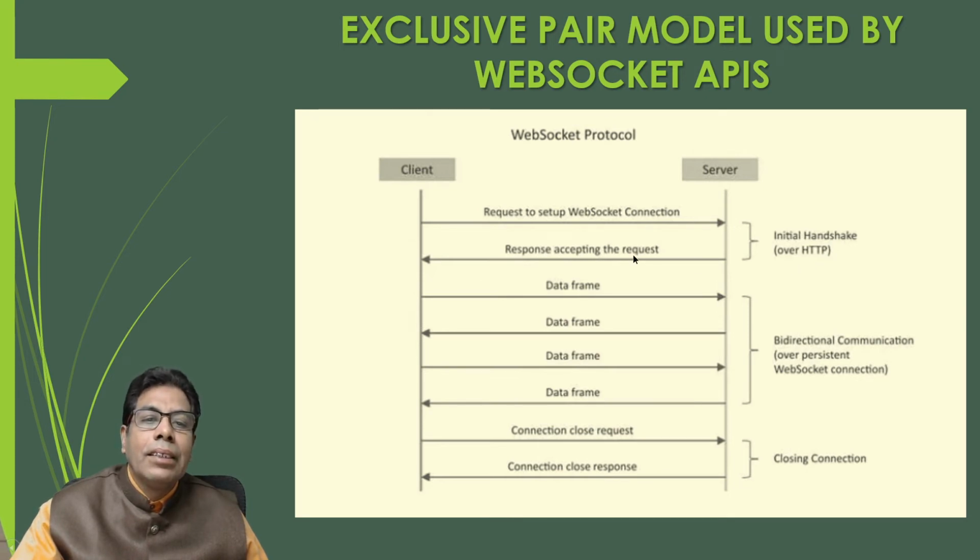Then once this is done, bidirectional communication will take place over the persistent WebSocket connection. The data frame can be sent by the client to the server and from the server to the client. This is how the exchange of data will take place. After the data has been sent, the client will again request for the connection close, and the server will respond by closing the connection. This part we call the closing connection. In this way, the exclusive pair model is used by the WebSocket API.